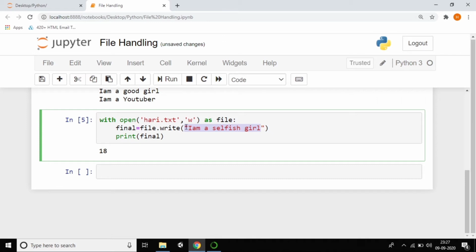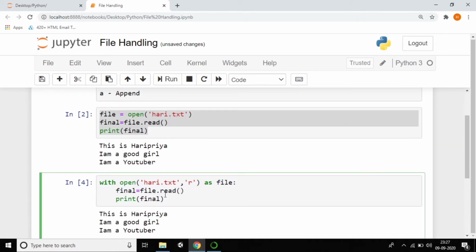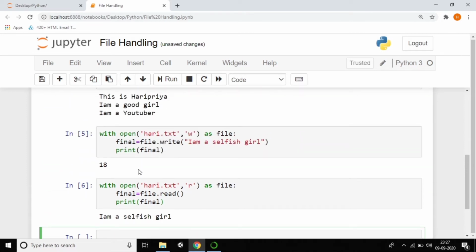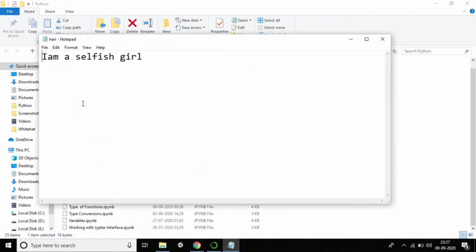So 18 characters, it's showing 18 characters. But what generally happens to my file? I want to read the file, so just shift enter. I'm a selfish girl, what happens to my data? This is Haripriya, I'm a good girl, I'm a YouTuber, what happens to my data? So I want to know in my open.